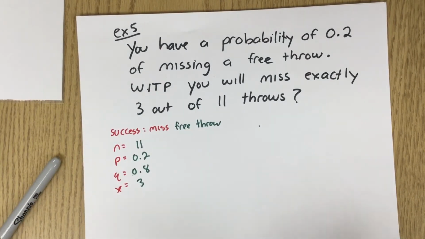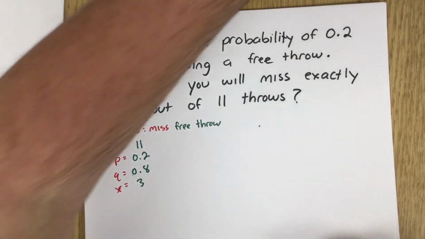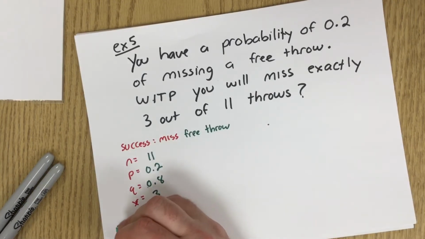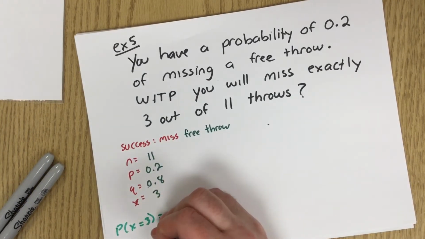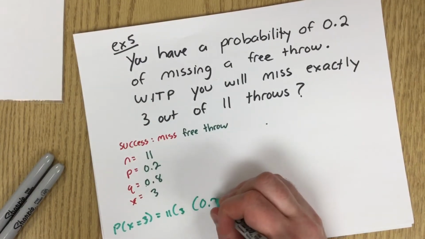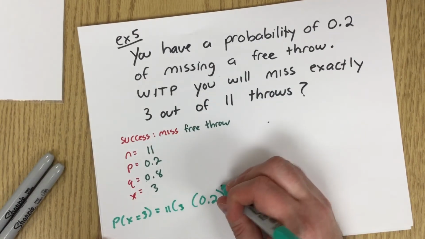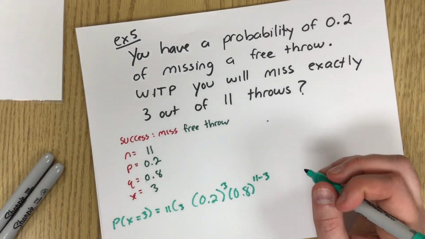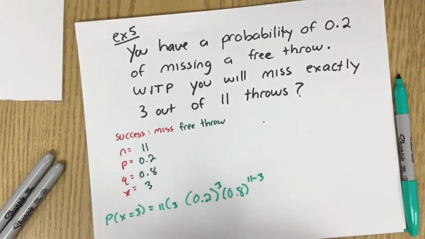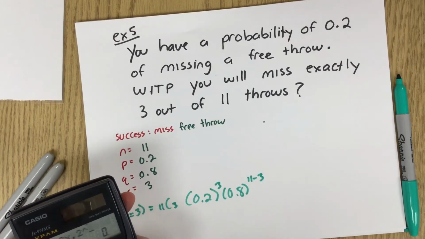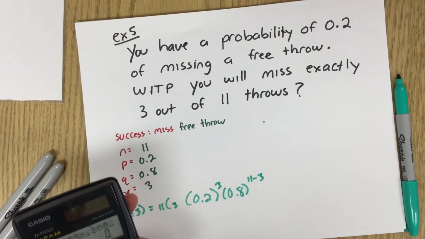So if we go through that, we will get that the probability that X equals 3 is 11 choose 3 times 0.2 to the 3 times 0.8 to the 11 minus 3, which is 11 choose 3 times 0.2 to the 3 times 0.8 to the 8.